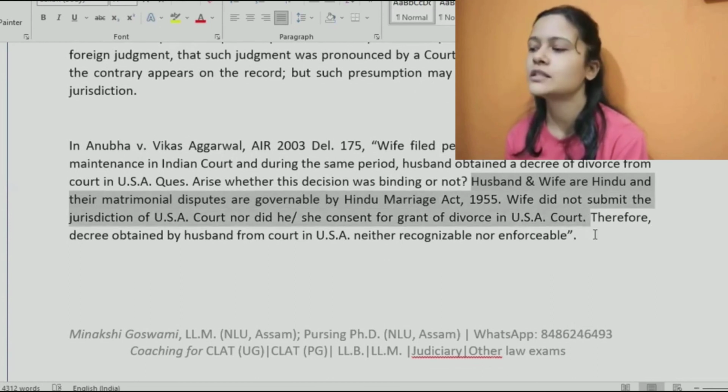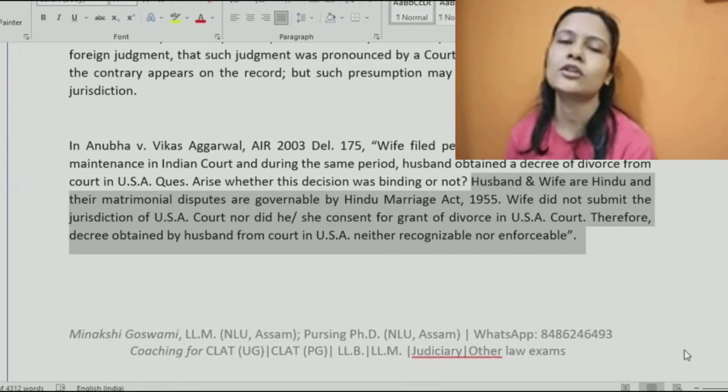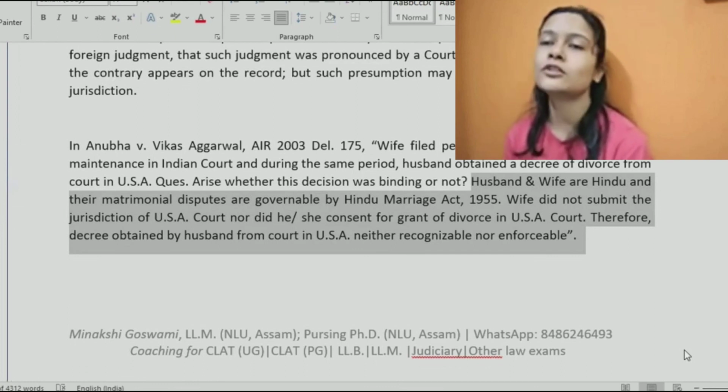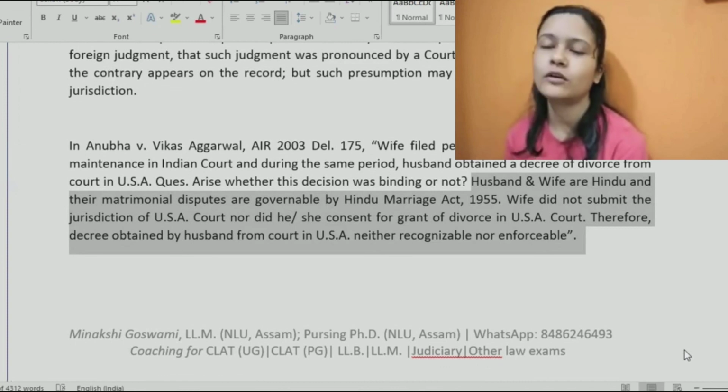So this decree that the husband has obtained from a court of USA is not recognizable plus not enforceable, because it was not like both of them were living in USA and wife also was like, okay, fine, we should be going there and filing the case. It was not like that. Husband only filed the case over there. Wife did not submit to the court of USA.